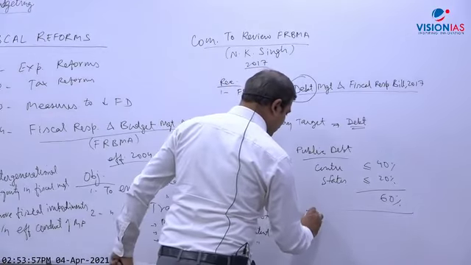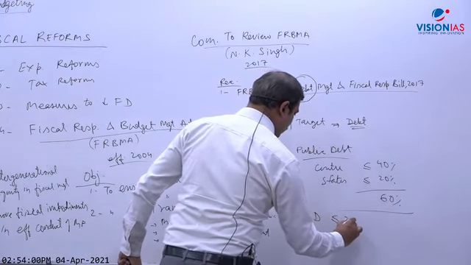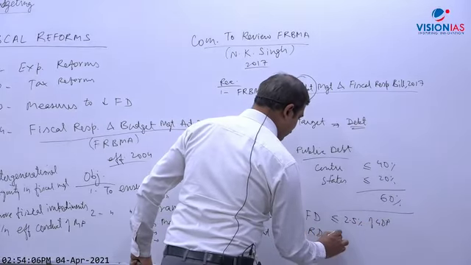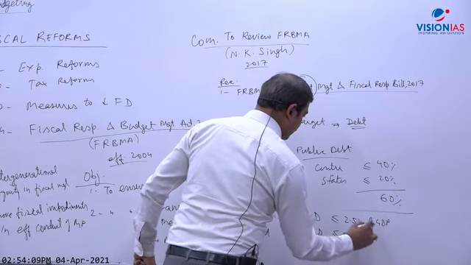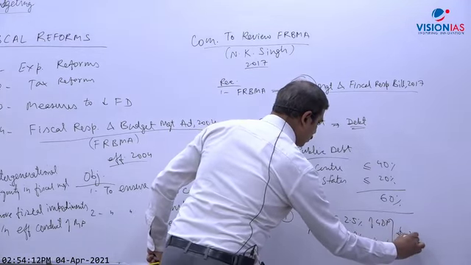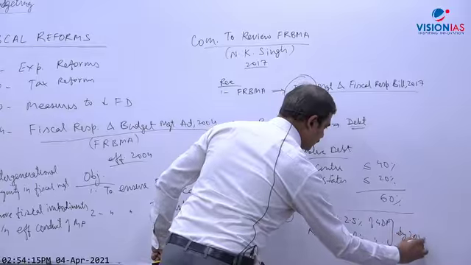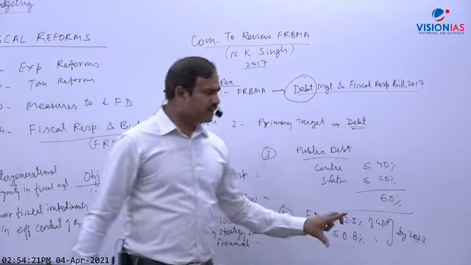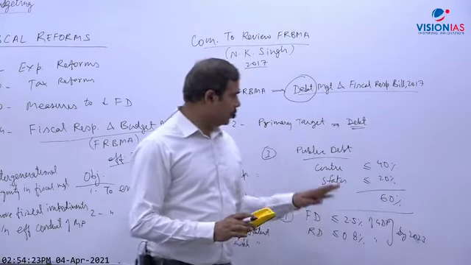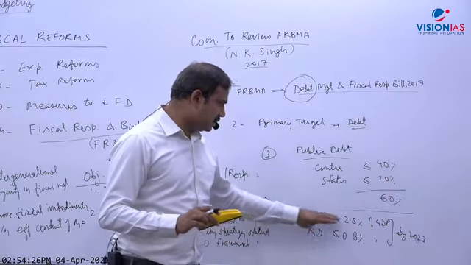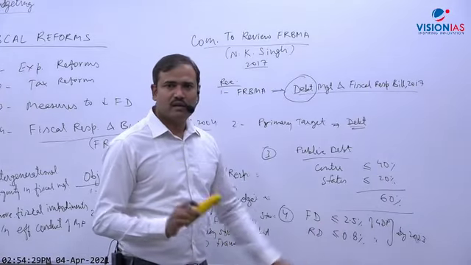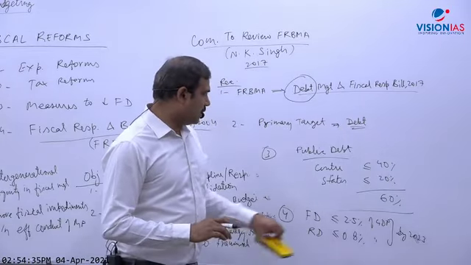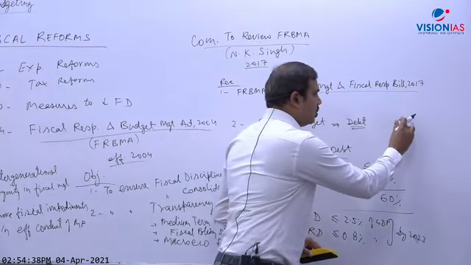Similarly, it said that the fiscal deficit should be reduced to 2.5% of GDP, and the revenue deficit should be reduced to 0.8% of GDP by 2023. Okay, so the exact data is not important, but the broad idea is that the government should reduce debt as well as deficit. So it said the fiscal deficit should be 2.5% of GDP. Clear?